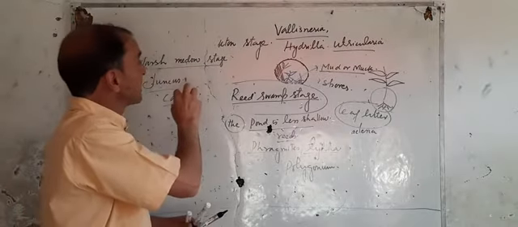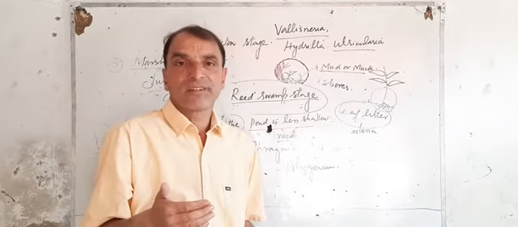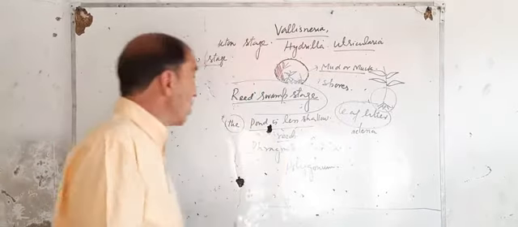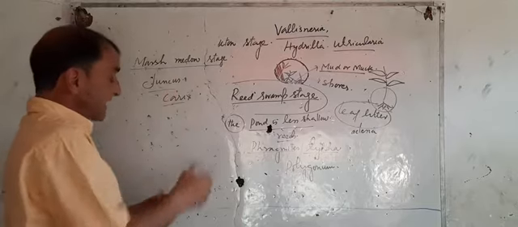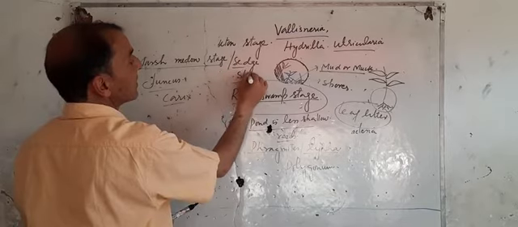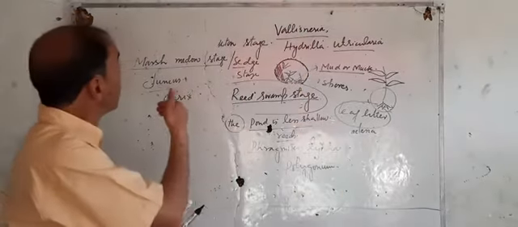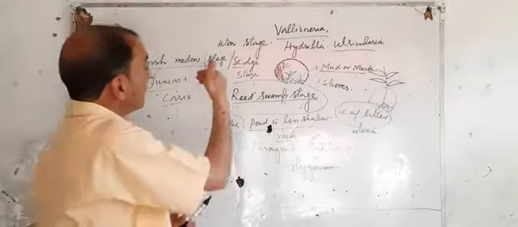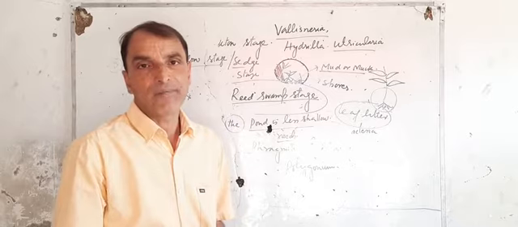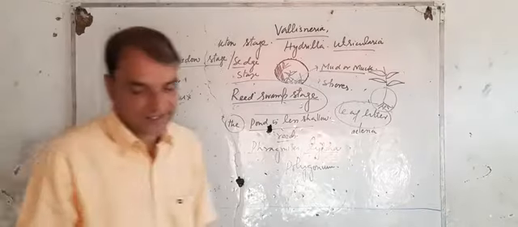It is called marsh meadow stage because in this, meadows, these plants have green grass-like structures, okay. And this marsh meadow stage has another name, sedge stage, because these marsh meadows are called sedge stage because sedges are also grasses, okay? And examples of plants are juncus and carex, right?